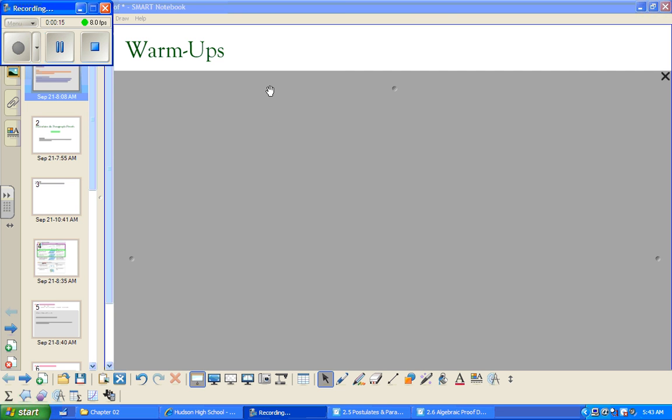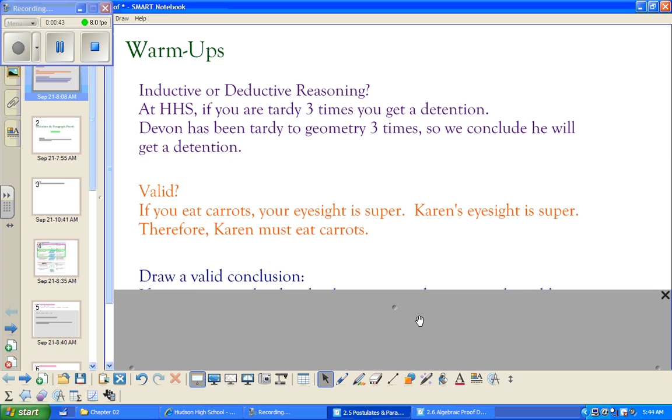So what you'll want to do is, I'm going to reveal this warm-up. You want to pause and then see if you can answer the questions. So you should have your notebooks out. You should be taking notes on this. I know you have a lot of notes on 2.5 already. Add these right to it. Maybe you just want a blank sheet of paper and rewrite this stuff. Or you could have your notes out and along the side, if you have blank spots within those notes, fill them in there. But here's a nice warm-up.